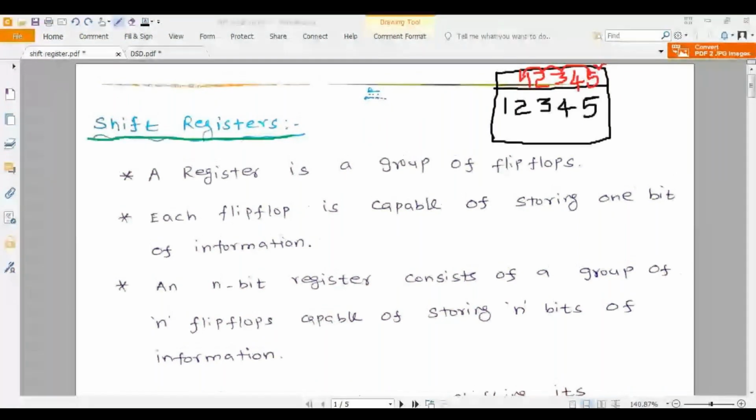So students, are you able to understand what is a shift register? Yeah, thanks for your response.